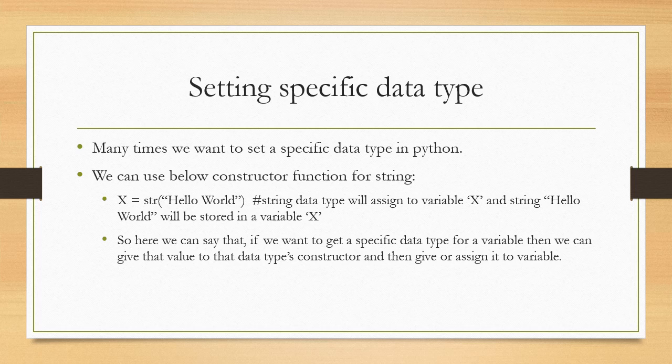It's text type of data, which is a string, so the string data type will be assigned to variable x and the string "hello world" will be stored in x. So if we want a specific data type for a variable, then we can give that value to that data type's constructor and then assign it to the variable.